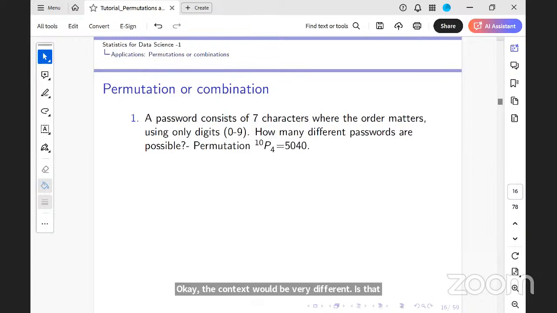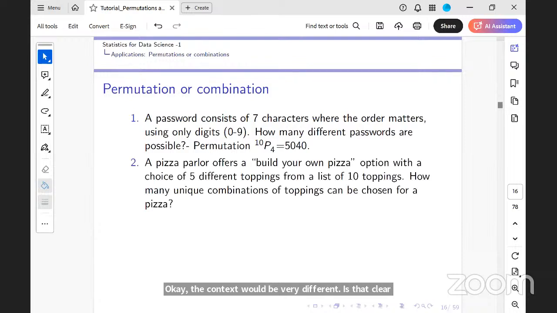Right. So the next problem is a pizza parlor. Build your own pizza. I'm giving you a choice. I'm sure most of you must be using Swiggy. In Swiggy, some of the restaurants give you an option to build your own meal. Have you seen that? Yes, ma'am. They'll tell you choice of starters, choice of mains, choice of all these things are given to you, right? Customization.